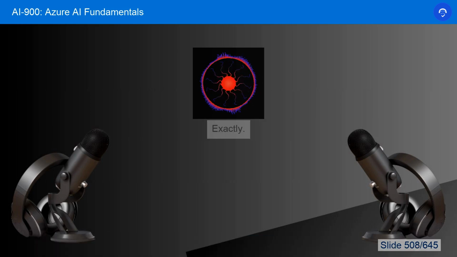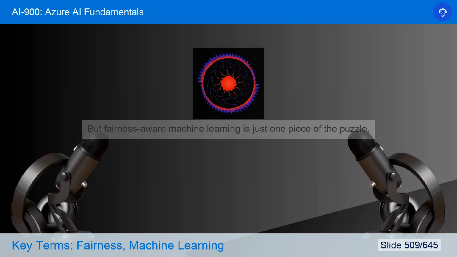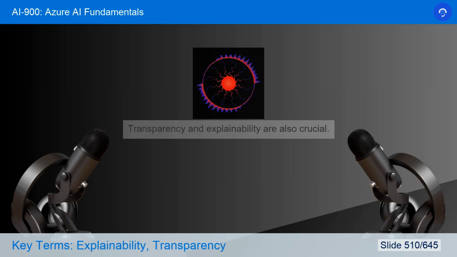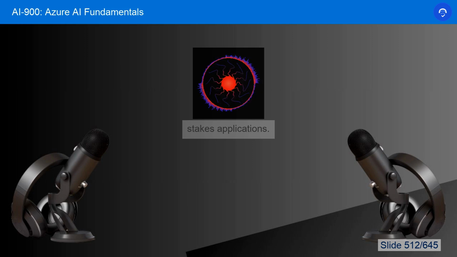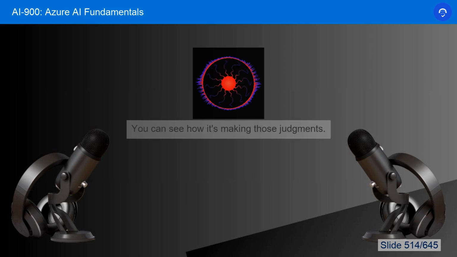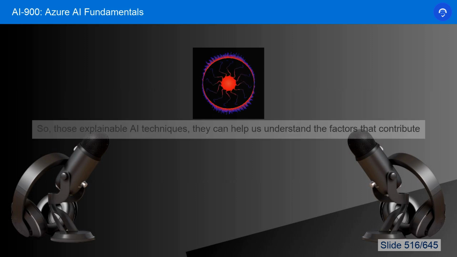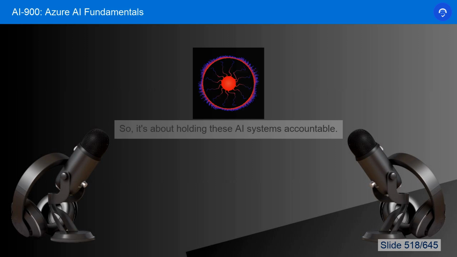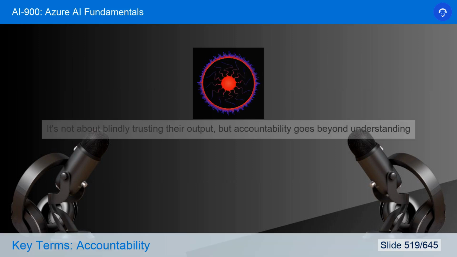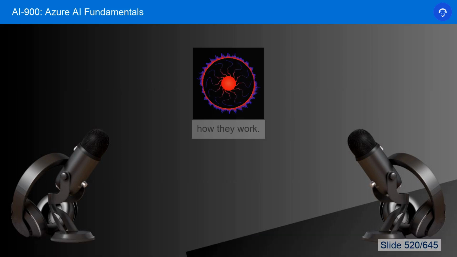So it's like having a fairness watchdog, making sure that the AI is playing by the rules and that everyone is treated equally. Exactly. But fairness-aware machine learning is just one piece of the puzzle. Transparency and explainability are also crucial. We need to understand how these models arrive at their decisions, especially in those high-stakes applications. It's like having a window into the AI's thought process. You can see how it's making those judgments. Precisely. So those explainable AI techniques can help us understand the factors that contribute to a decision and also help identify any potential biases or errors. So it's about holding these AI systems accountable. It's not about blindly trusting their output, but accountability goes beyond understanding how they work.